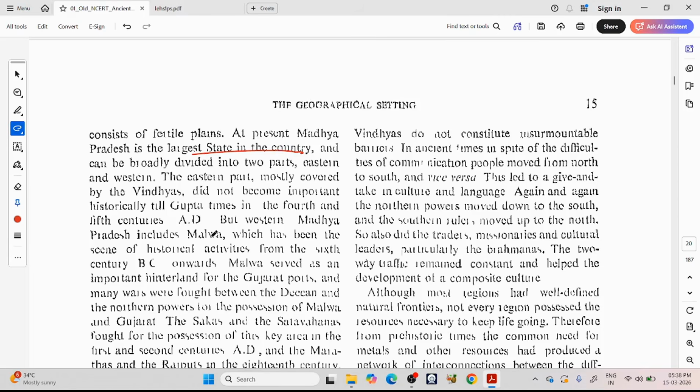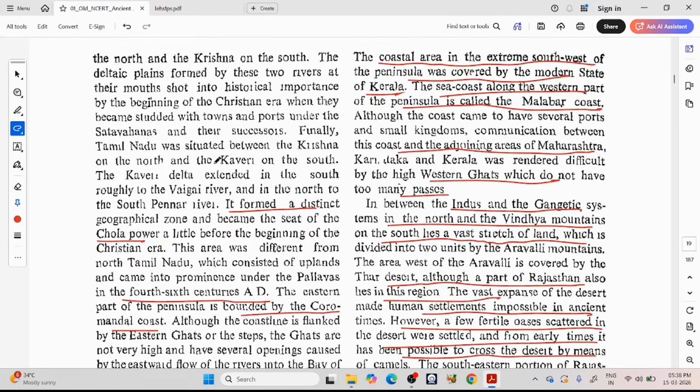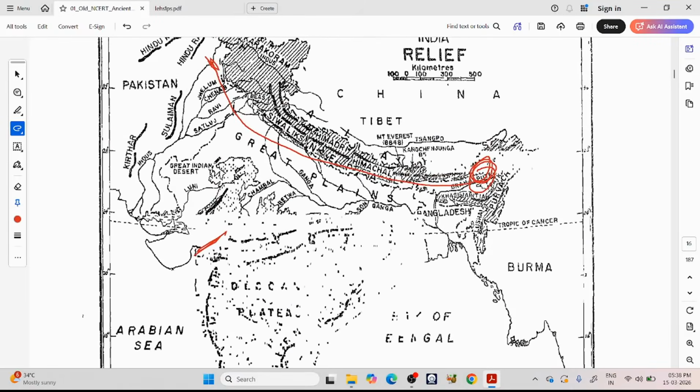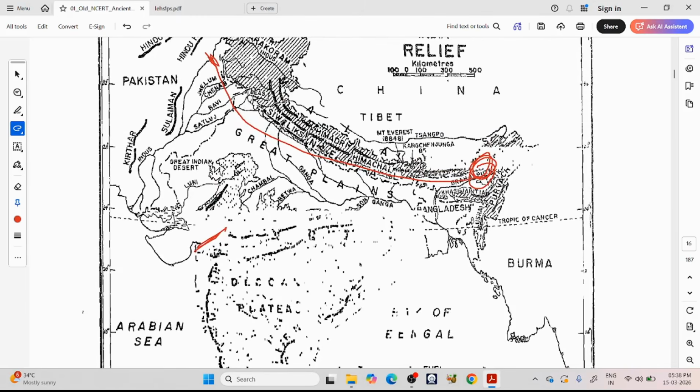So here they are talking about Chhattisgarh combined with Madhya Pradesh. You can see here this is the Ganga Yamuna Doab. So south of the Ganga Yamuna Doab. See here this Chambal in the eastern part of the Rajasthan state. That's why the eastern part of Rajasthan is also fertile. So Chambal and here you have Son. So between this Chambal and Son, here we have the Vindhya mountains. So in between this, we have the state of Madhya Pradesh. Okay.